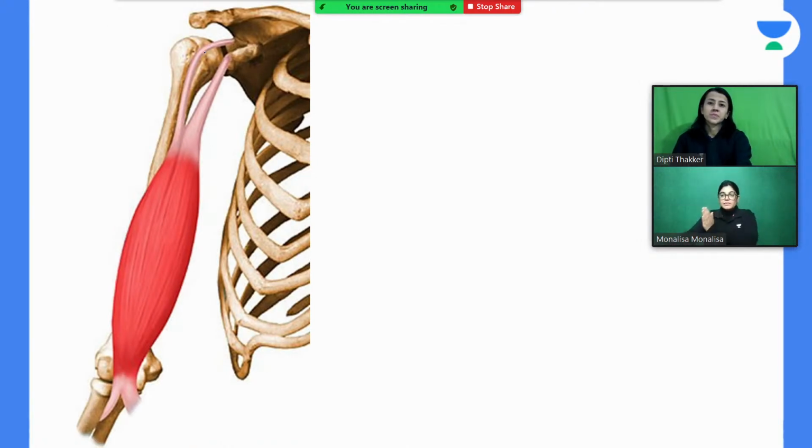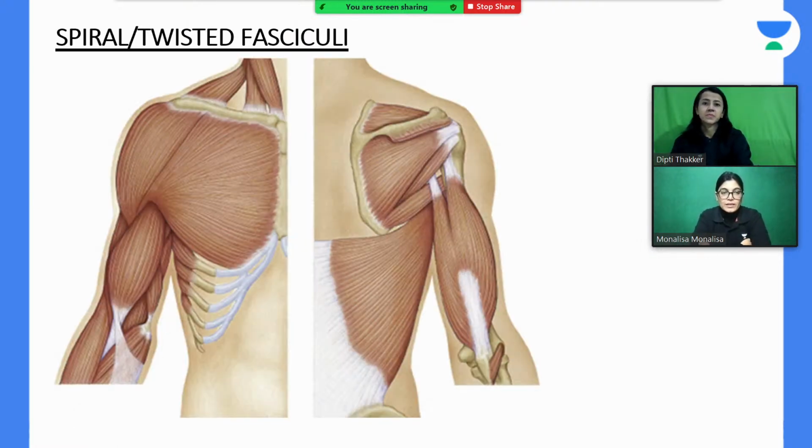Biceps brachii muscle, muscle of anterior aspect of the arm. Biceps brachii muscle. Okay. Twisted muscle. So see here the view. This is the anterior and posterior view of the back.